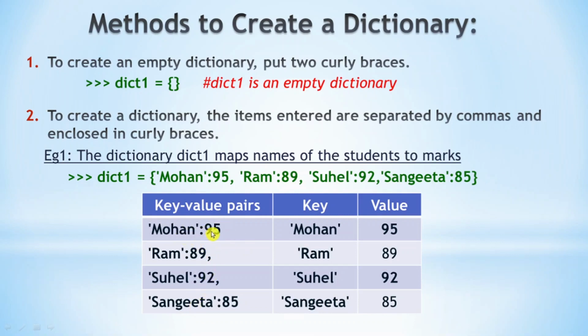First one is Mohan 95. The key is Mohan and the value is 95. Second one, Ram 89. Key is Ram and the value is 89. Suhail 92. Suhail is the key and 92 is the value. Sangeeta 85. Sangeeta is the key and 85 is the value. Each key value pair is separated by a comma. If the key or a value is of string data type, it should be enclosed in quotes.